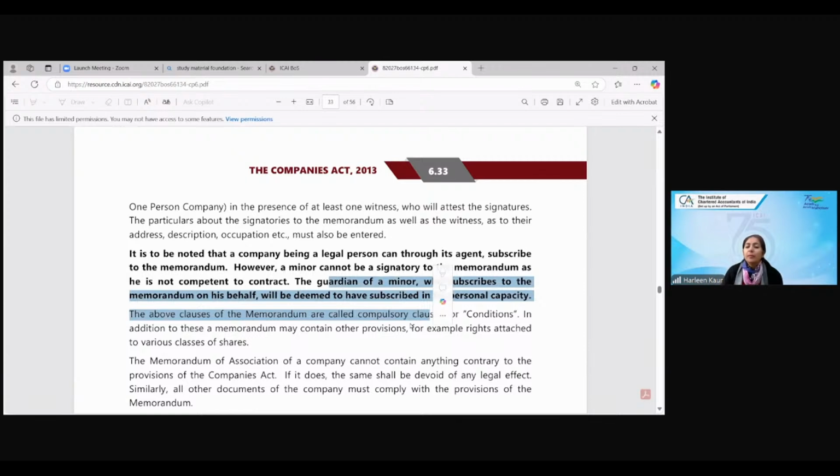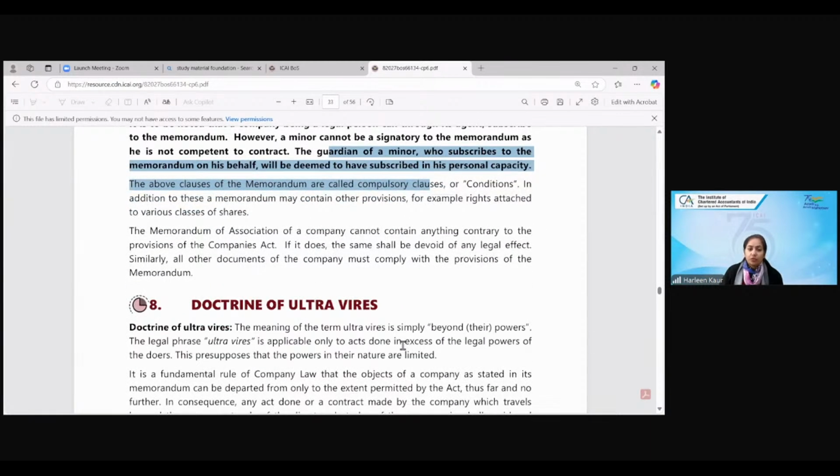So can a minor become a member in a company? It says minor cannot be signatory to a memorandum, but the guardian of the minor can sign on his behalf. The above clauses are compulsory clauses or conditions which are important to form the part of memorandum of association of any company.